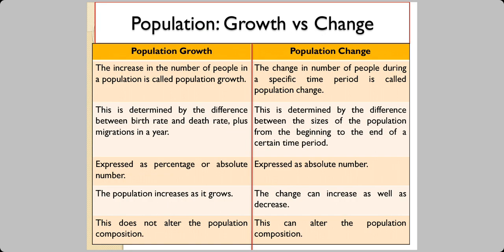Now, population growth can be expressed as a percentage also, and it can also be expressed as an absolute number also. But when it comes to population change, we usually express that as an absolute number only, not as percentage. The population increases as it grows. Naturally, when we're talking about growth, we are talking about increase. But when we're talking about change, it can be an increase and it may be a decrease also. For example, now you know about the COVID-19 condition, the population is decreasing. It may be one of the factors which is making the population decrease.